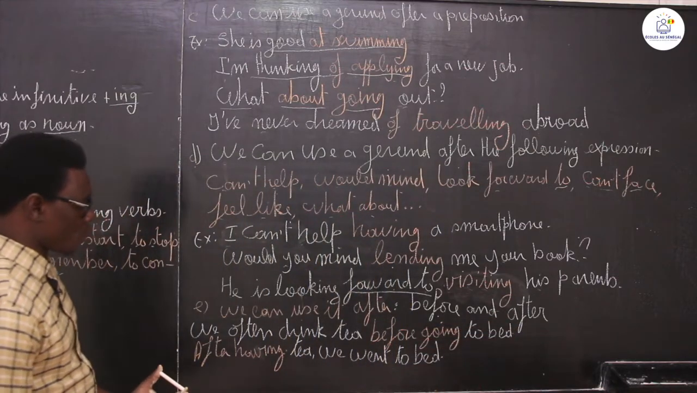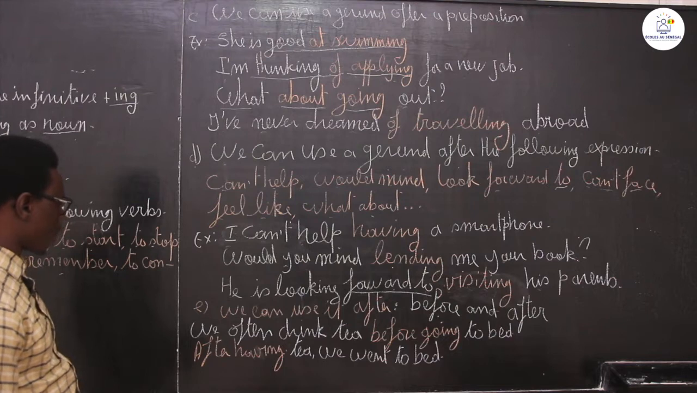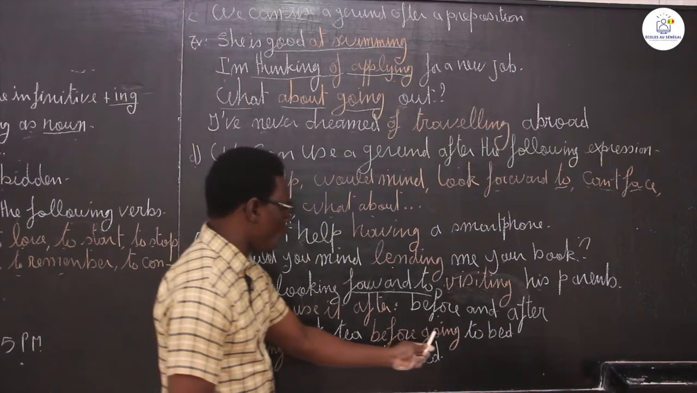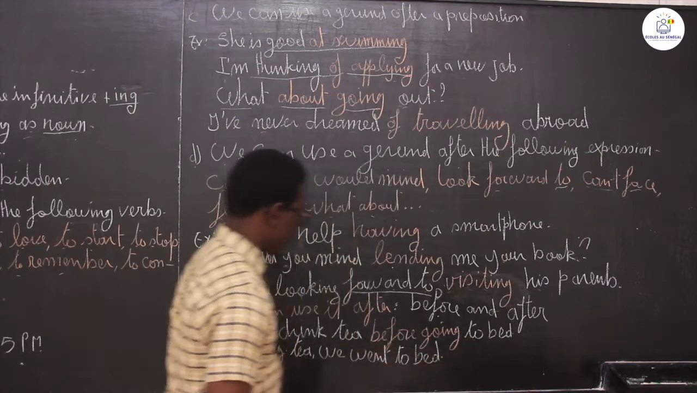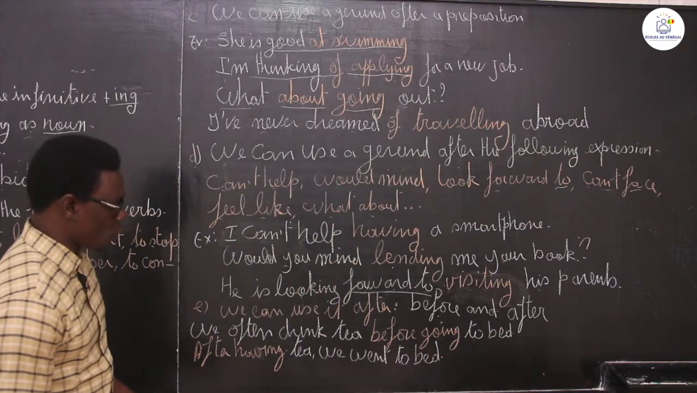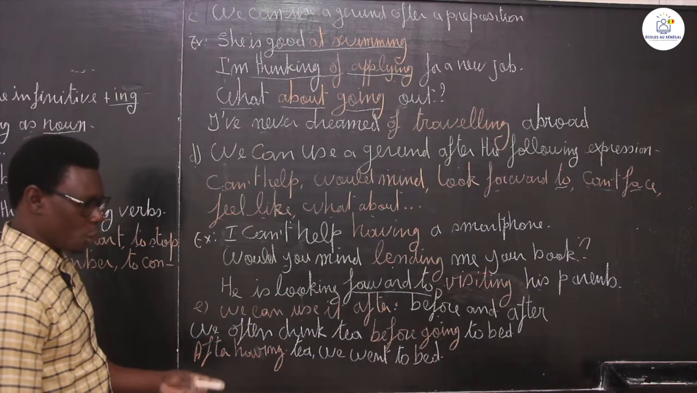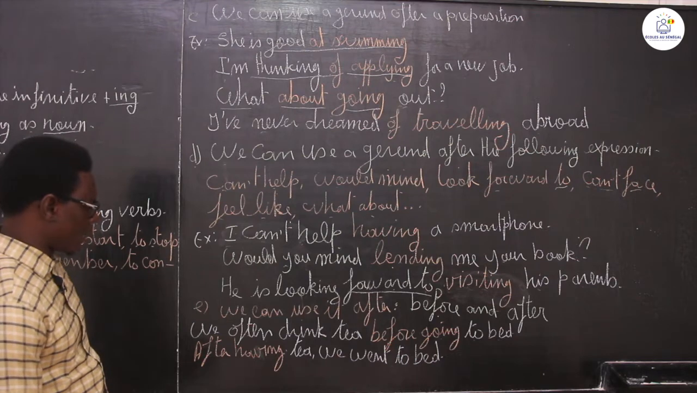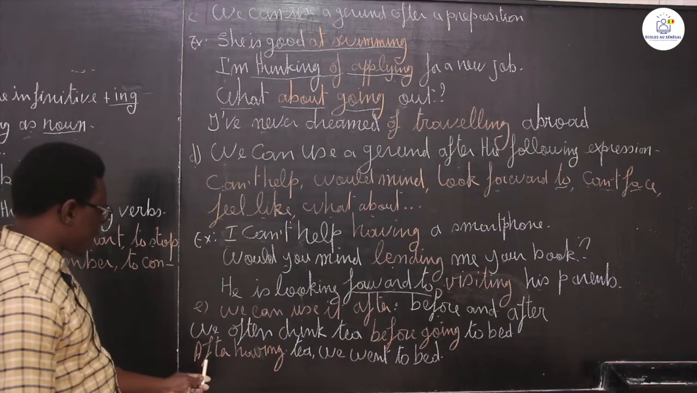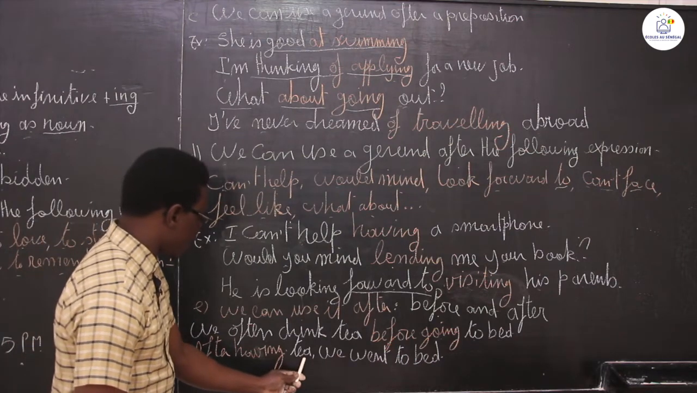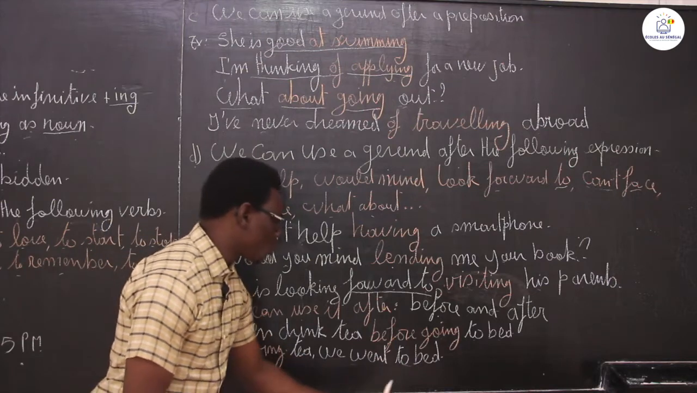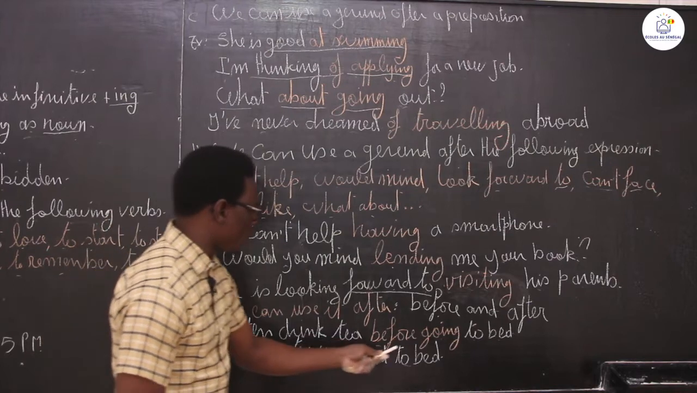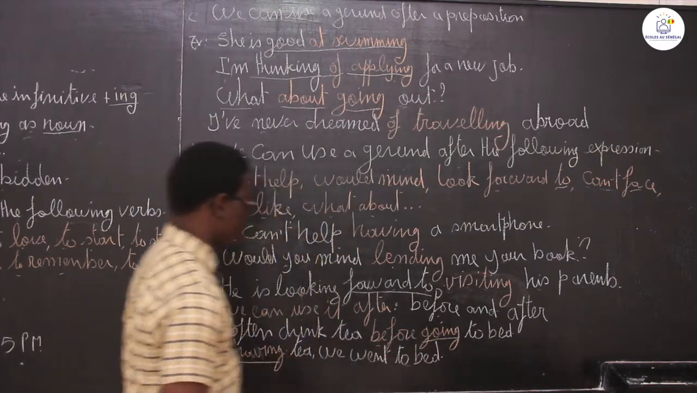We can use a gerund with before and after. Example: we often drink tea before going to bed. So before we went to bed, we had some tea. After having tea, we went to bed. So after plus a gerund and before plus a gerund.